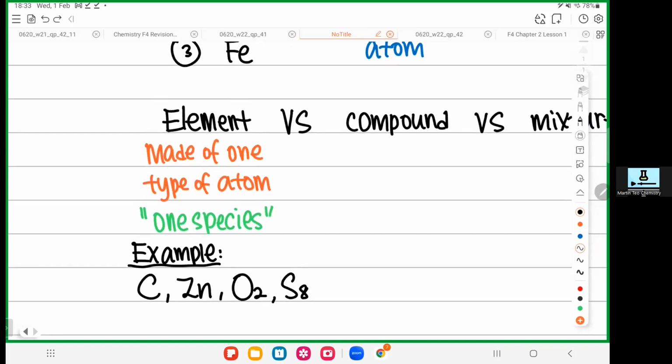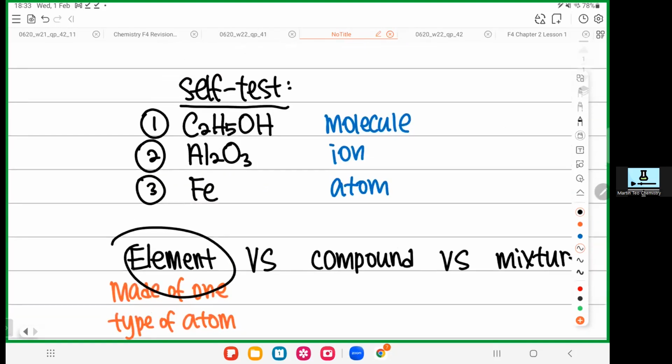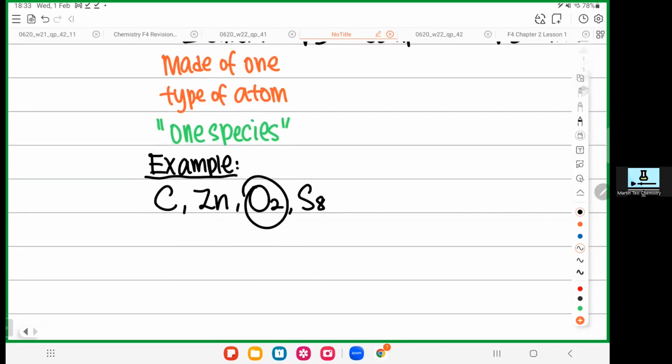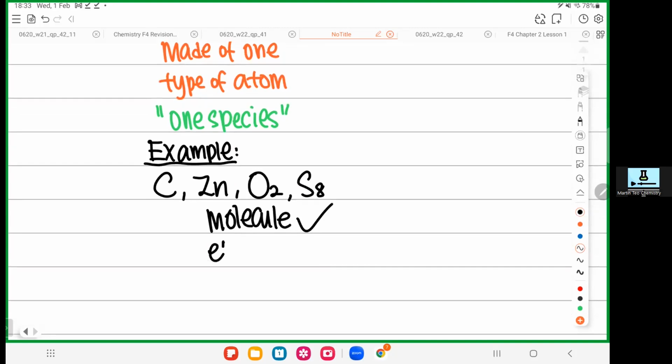Please don't mess up, because many people mess up between element and what? Molecule. A student asks, sir, is this O2 a molecule? Yes, O2 is a molecule, because oxygen is a non-metal, and you combine it with another oxygen, which is a non-metal. Is it an element?